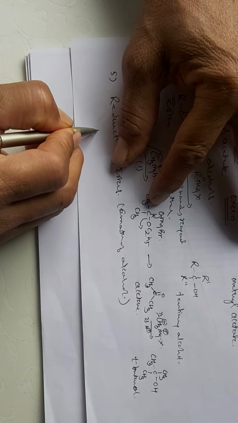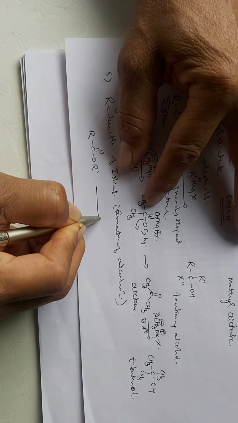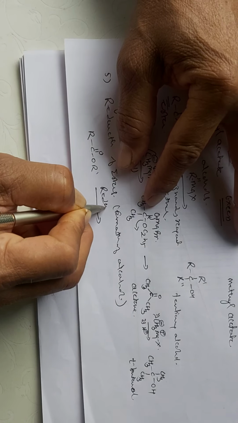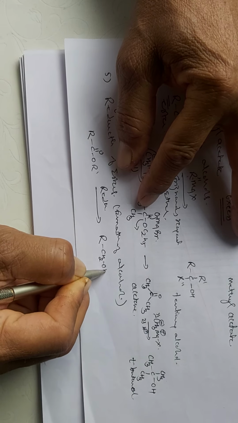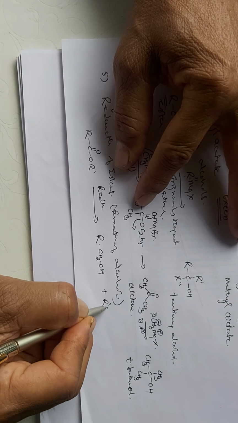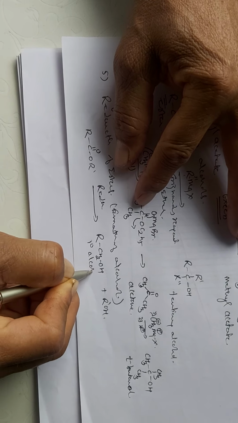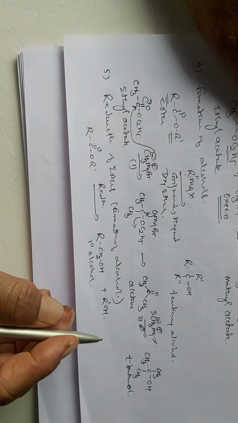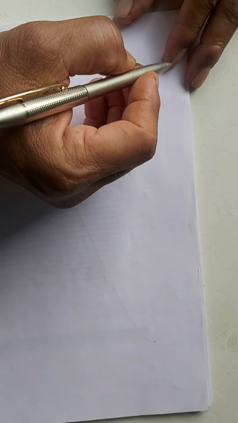Here R C double bond O R dash, on reduction by using different kinds of reducing agents, will give you the formation of the primary alcohol plus the another R dash alcohol. Specifically, lithium aluminum hydride is used.